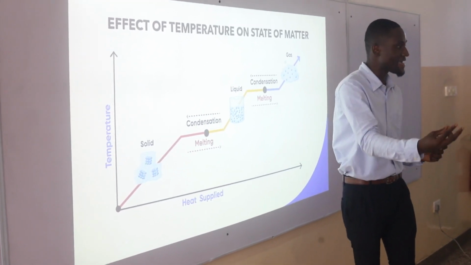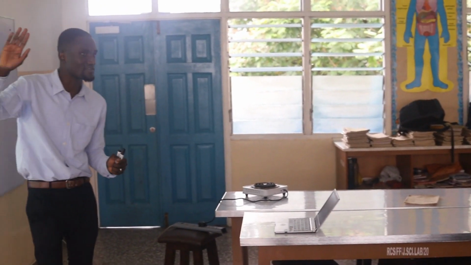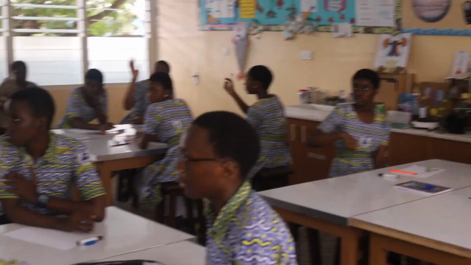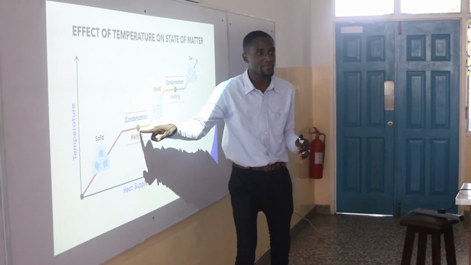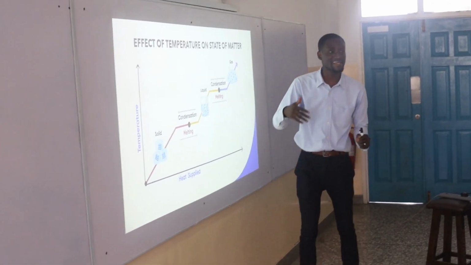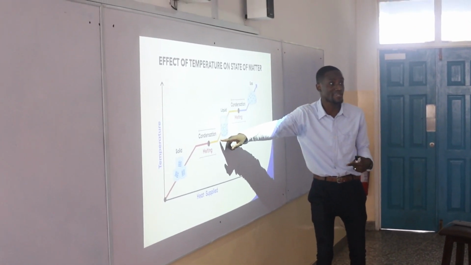If you've seen ice that is melting, you have the ice form and then a bit of water. How many of you have seen something of that sort before? Ice is in the process of melting. There's ice and then there's water. That is what we have here. At that particular point, temperature remains constant. Are you good? Yes. Then when it has fully melted to liquid, the temperature begins to rise again.